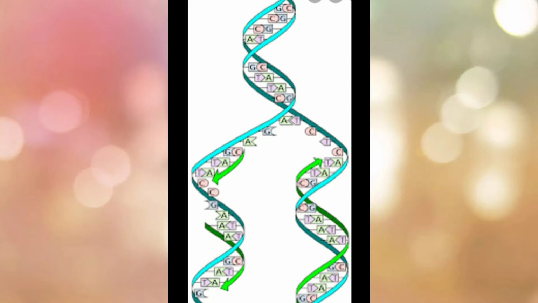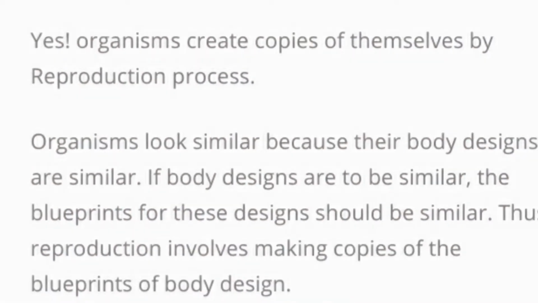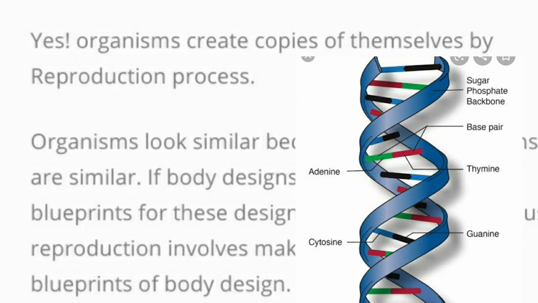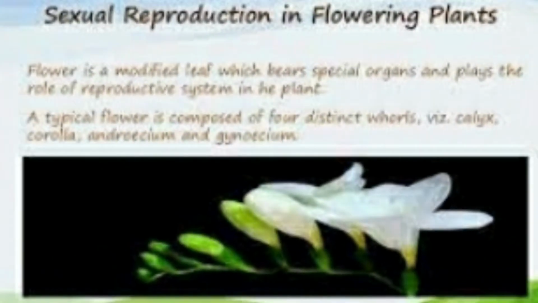You understood, children? So the basic concept here is that organisms create exact copies of themselves by the process of reproduction, and it is the DNA which functions as the blueprint of life. Now we shall see reproduction in plants, children.